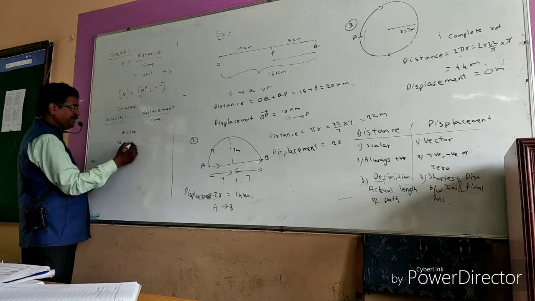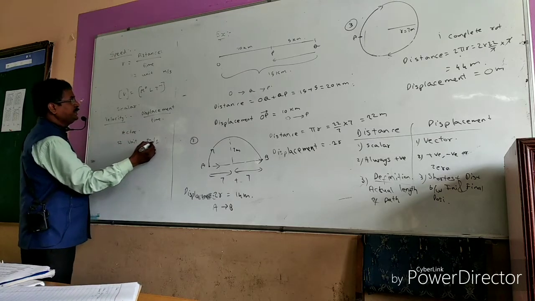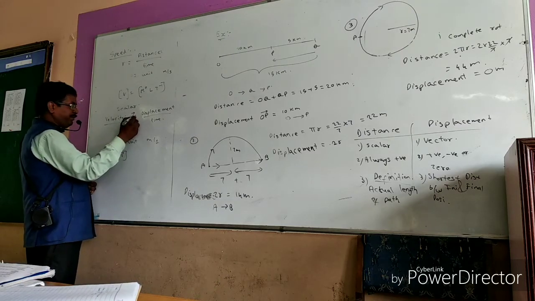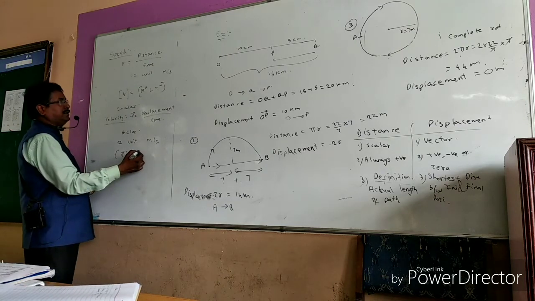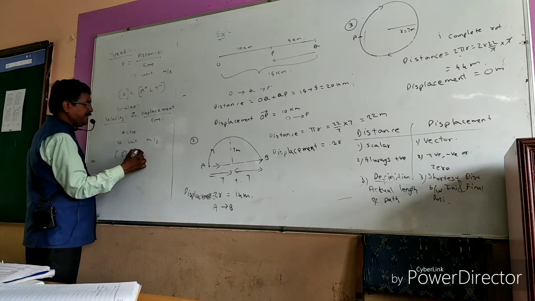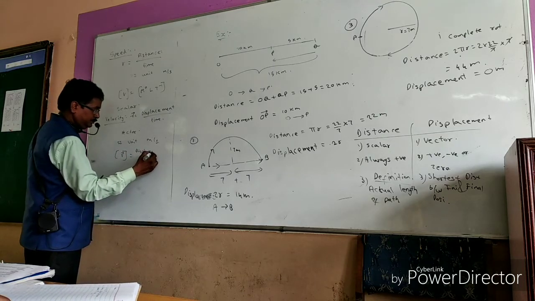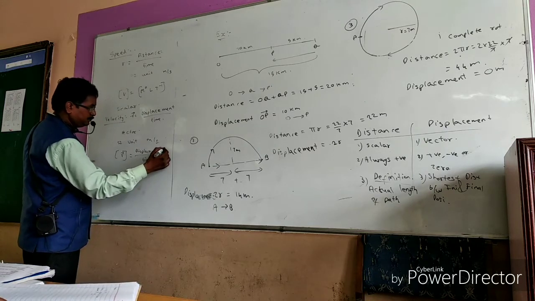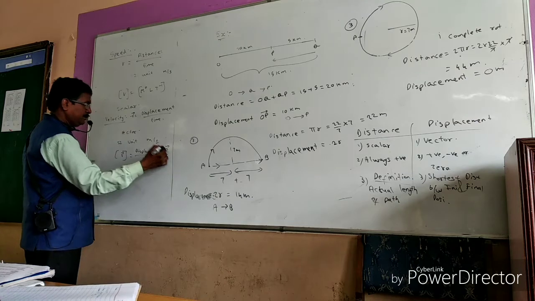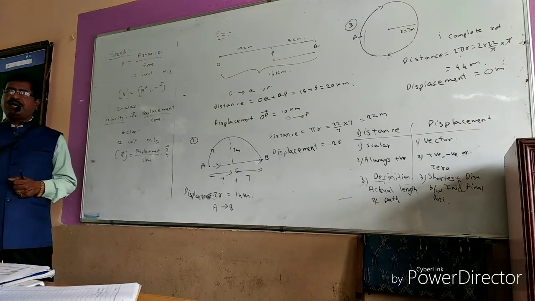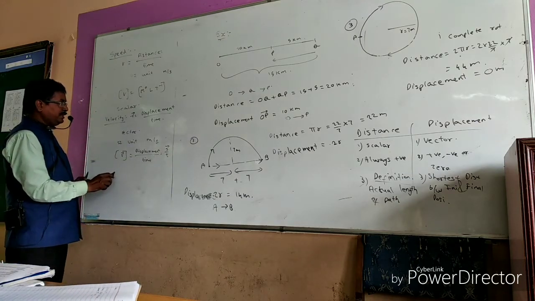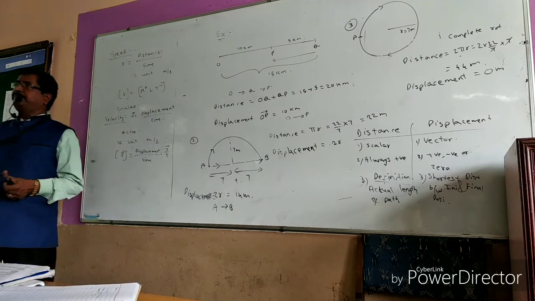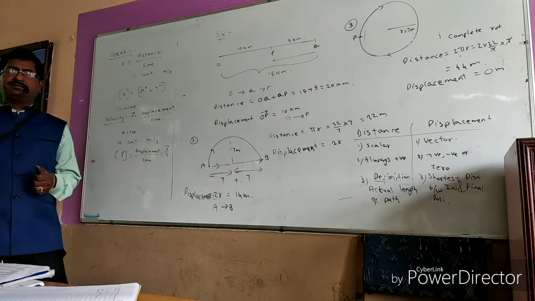Here also the SI unit is meter per second. Generally we represent it with an arrow bar, v bar, that is displacement by time, s bar by t. And it is a vector quantity.